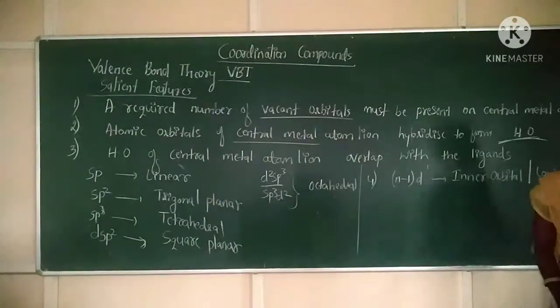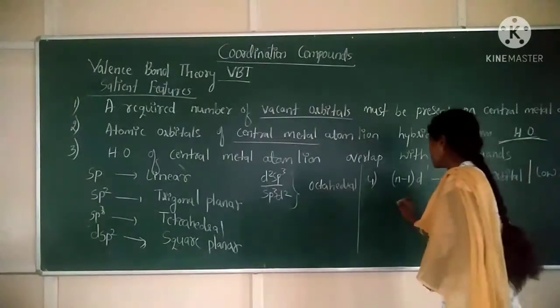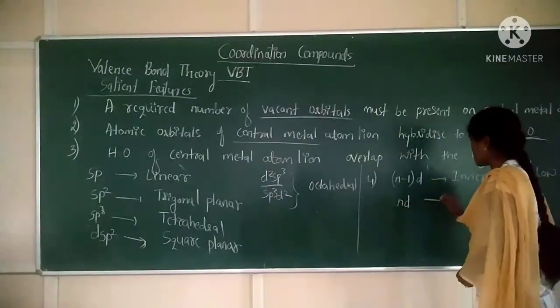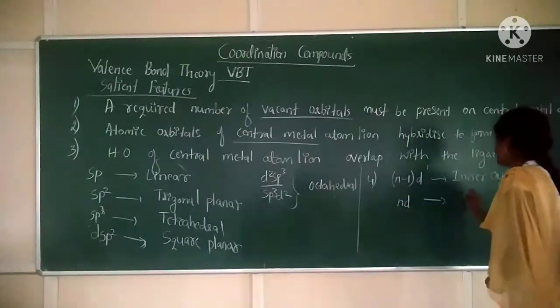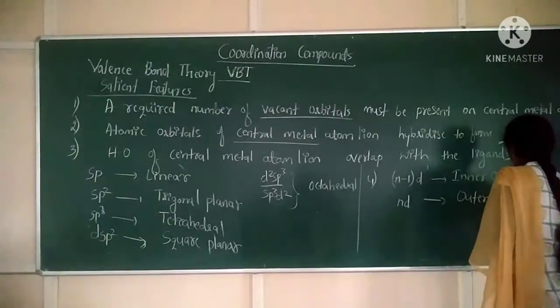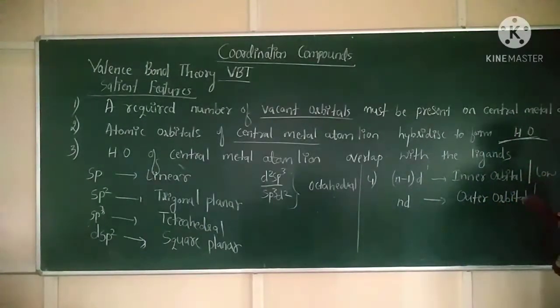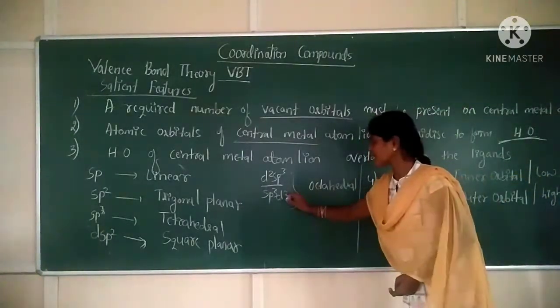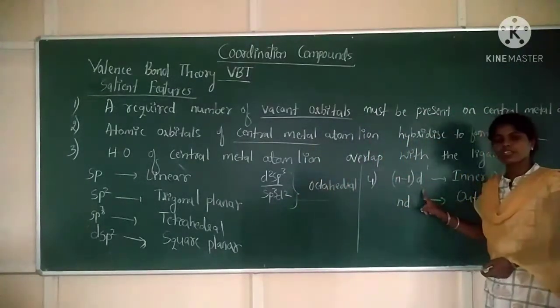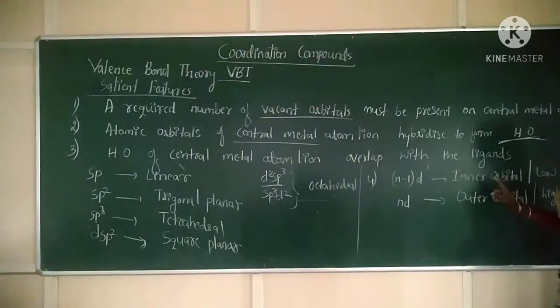If outer nd orbitals are involved in hybridization, as in sp3d2, those are said to be outer orbital complexes, or high spin complexes. If d2sp3 hybridization, meaning (n minus 1)d orbitals are involved, the complexes are inner orbital complexes or low spin complexes.